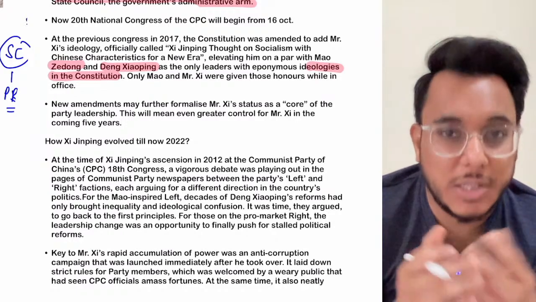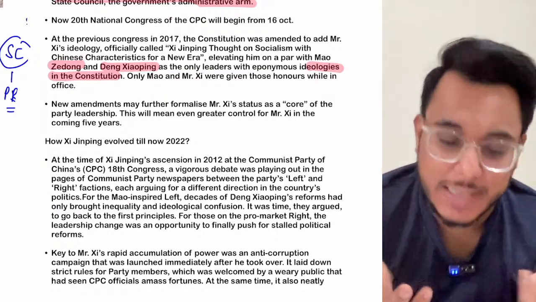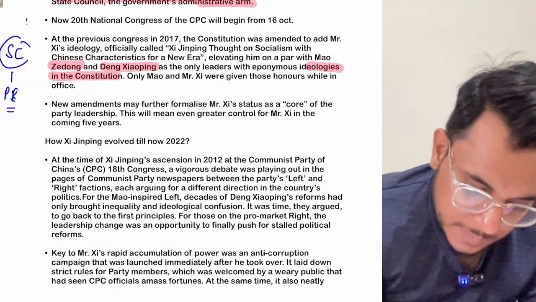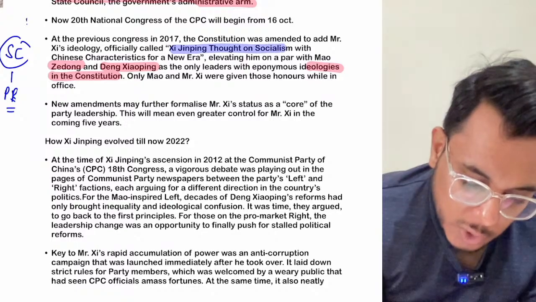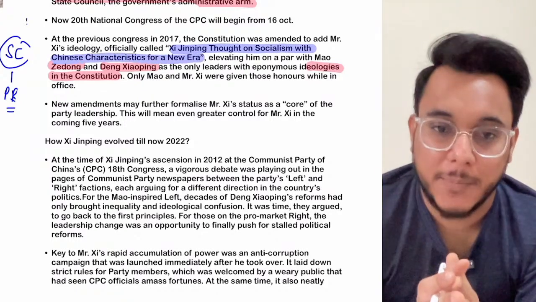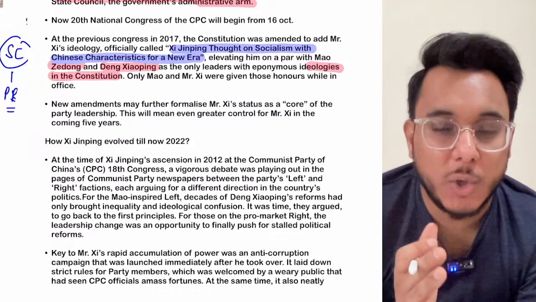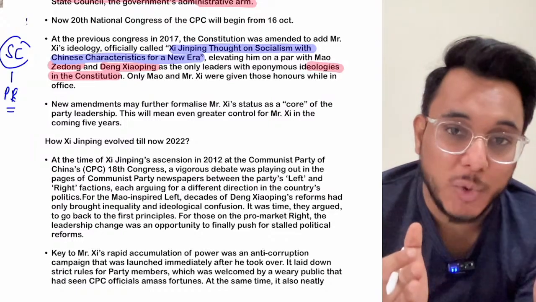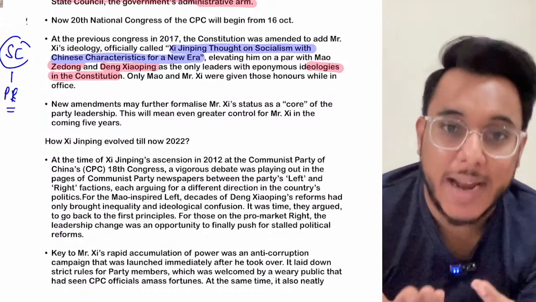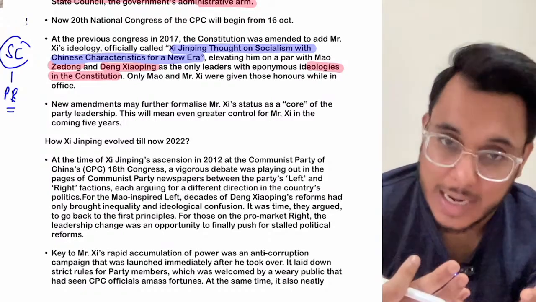When we talk about Xi Jinping's ideology, what is his ideology? His ideology is called Xi Jinping Thought on Socialism with Chinese Characteristics for a New Era. Now basically, in 2012, when Xi Jinping came to power, since 2012 Xi Jinping has been saying that a new era had started. Is it clear?